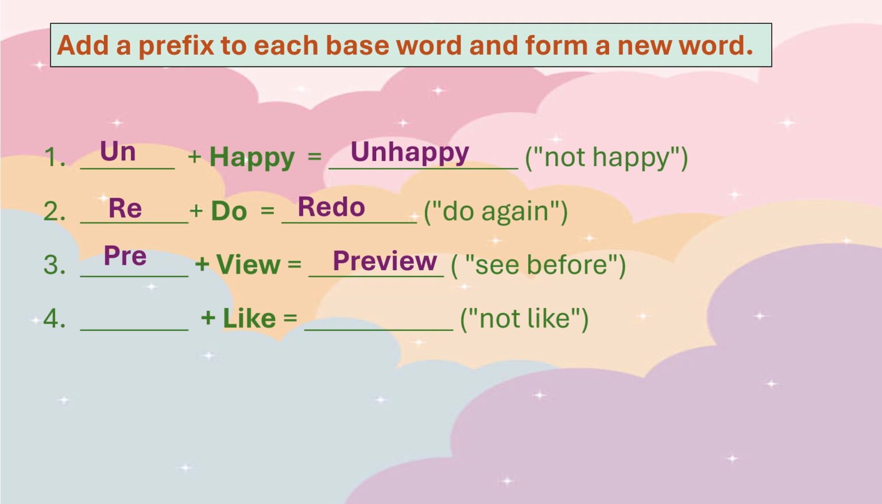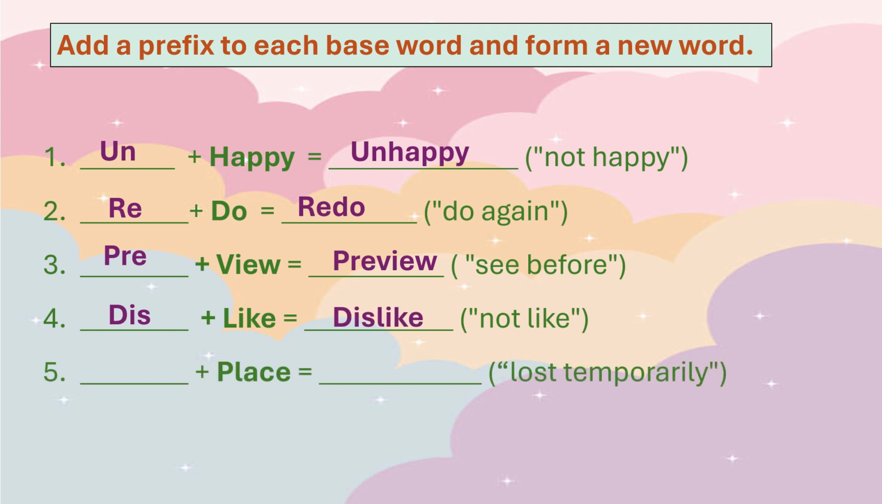Next base word is like. We will add a prefix dis. It becomes dislike. That means not like. Next base word is place. We will add the prefix mis. It becomes misplaced. That means lost temporarily.